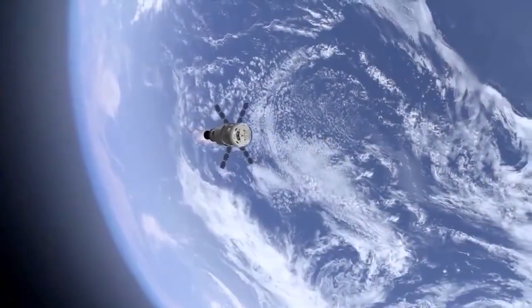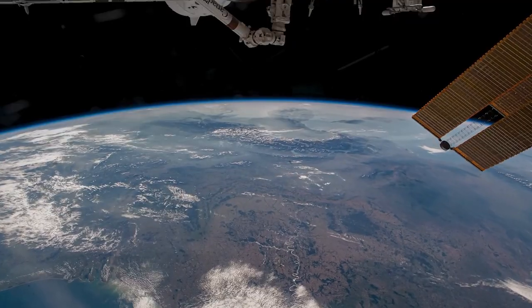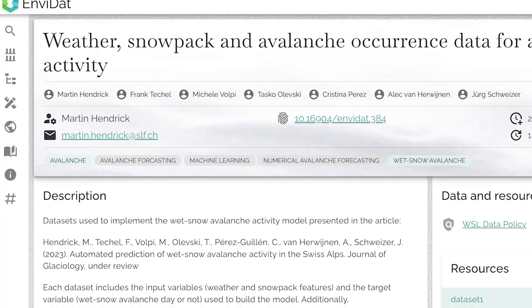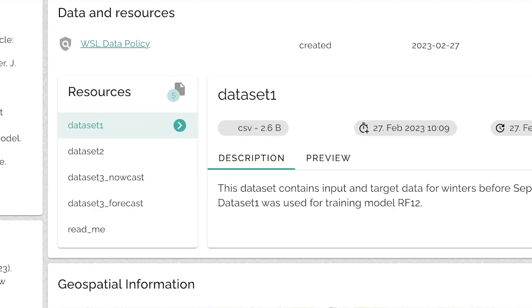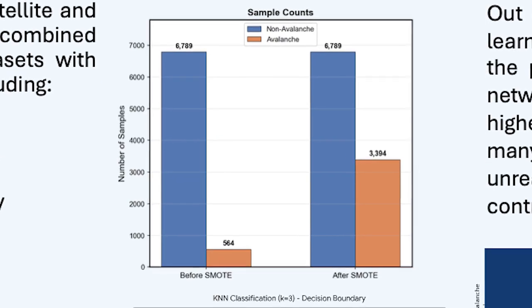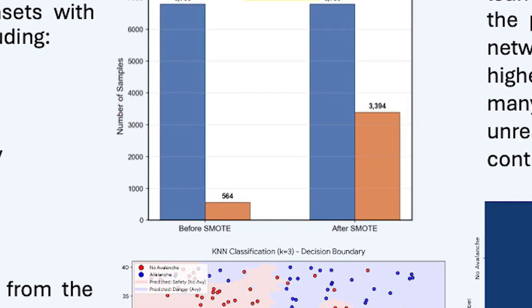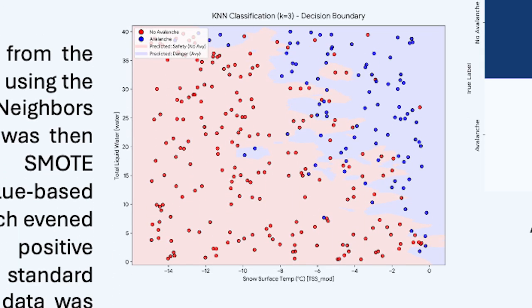By using satellite data, we can remotely predict avalanches anywhere on Earth. After collecting data from publicly available sources, I was able to get over 7,000 data points on avalanche positive and negative conditions. I then filled in missing values from the dataset using the k-nearest neighbors algorithm.